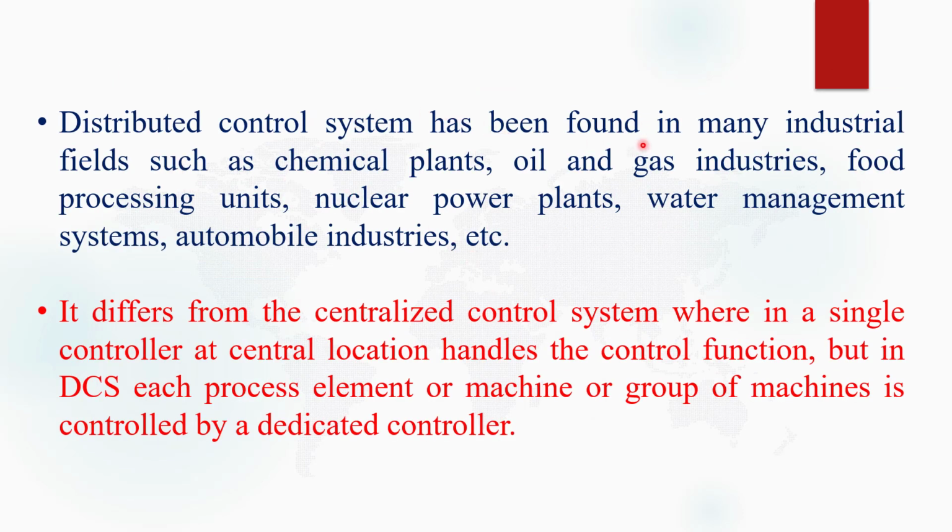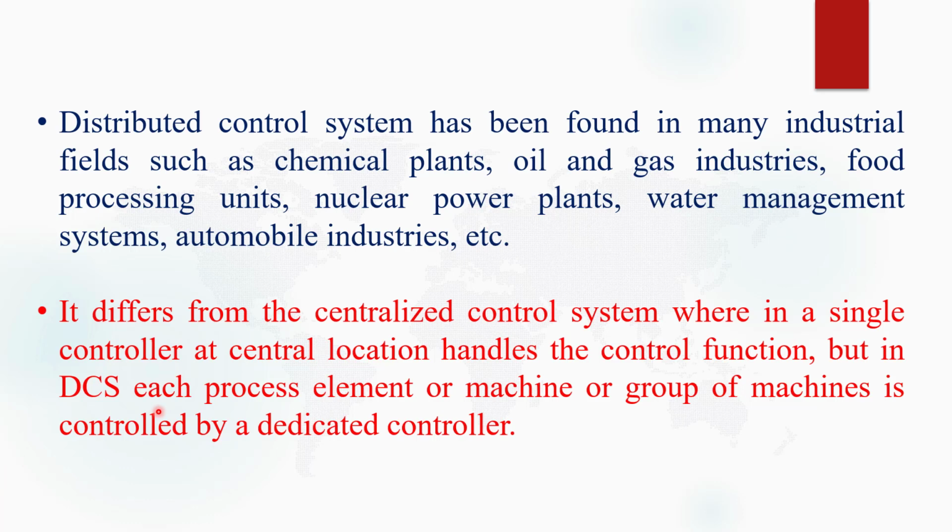Now, distributed control systems are found in many industrial fields such as chemical plants, oil and gas refineries, food processing plants, nuclear power plants, water management plants, automobile industries, and so on. A distributed control system is different from a centralized control system, where a single controller at a central location handles all the control functions.